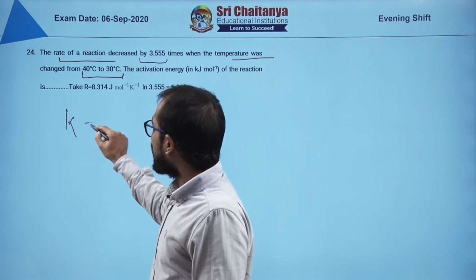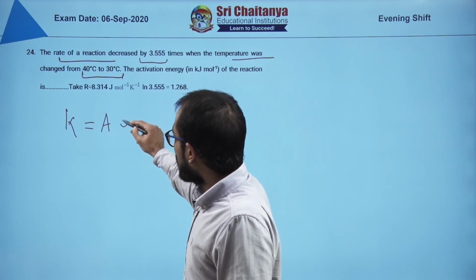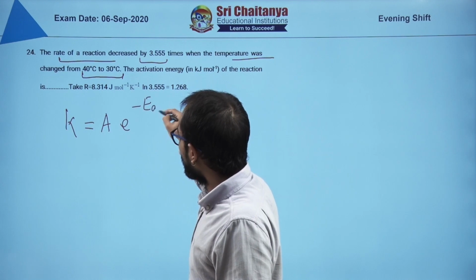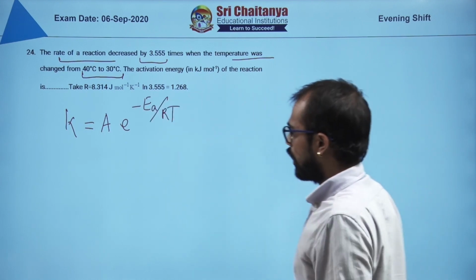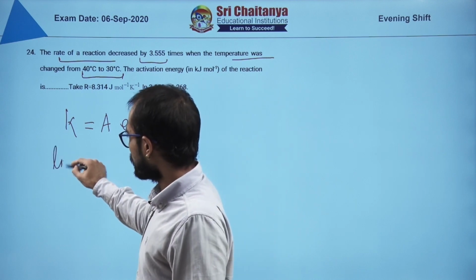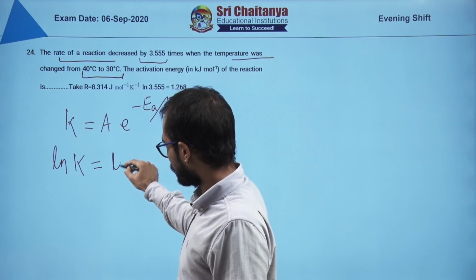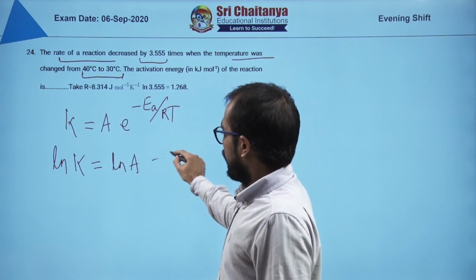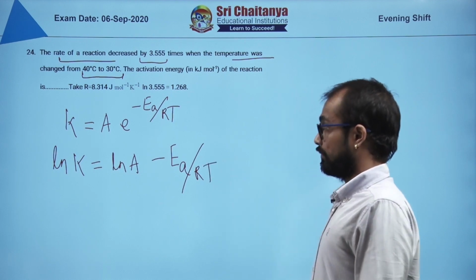What was it? K is equal to A into e to the power minus EA upon RT, right? You take logarithm or ln on both sides, you are going to get ln K equals ln A minus EA upon RT.